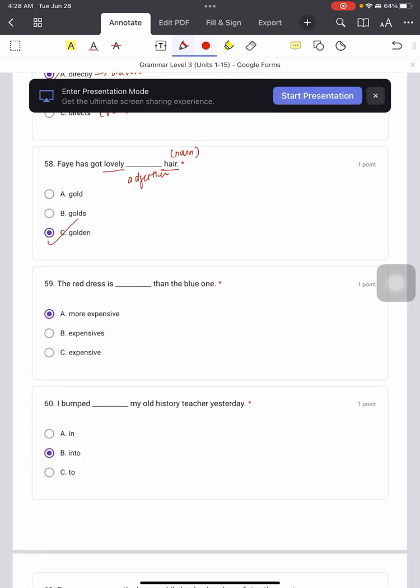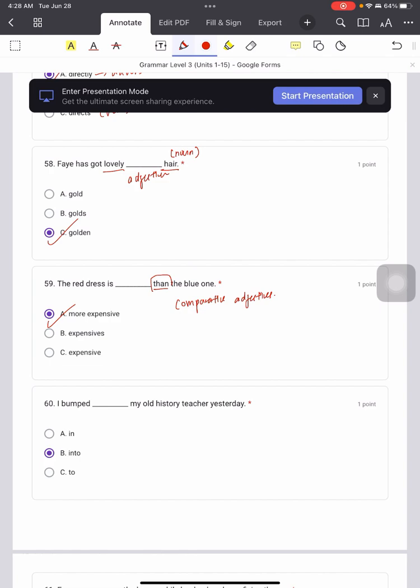59. The red dress is more expensive than the blue one. Keyword THAN. Right now, you are comparing red dress and the blue one. And you see the word than. So this is what we call comparative adjective. Comparative adjective means you are comparing two items, two objects. And you usually will use more and than or IER. Okay, so this one you cannot say expensive. So the only answer is more expensive.